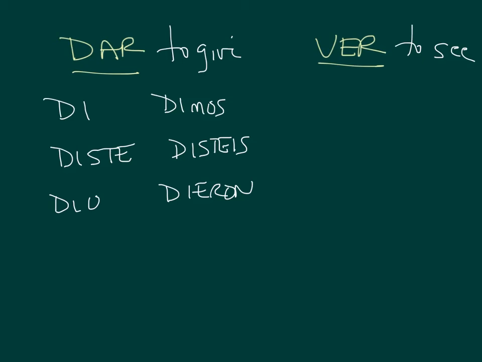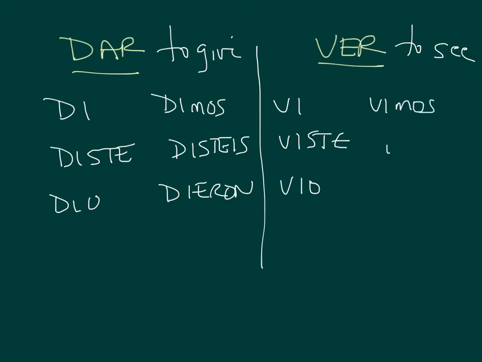Ver is exactly the same verb as dar, except instead of a D, we're going to use the letter V. Vi, viste, vio, vimos, vistes, and vieron. Di, diste, dio, dimos, distes, dieron. Vi, viste, vio, vimos, vistes, vieron. Same verb, 1 letter difference.